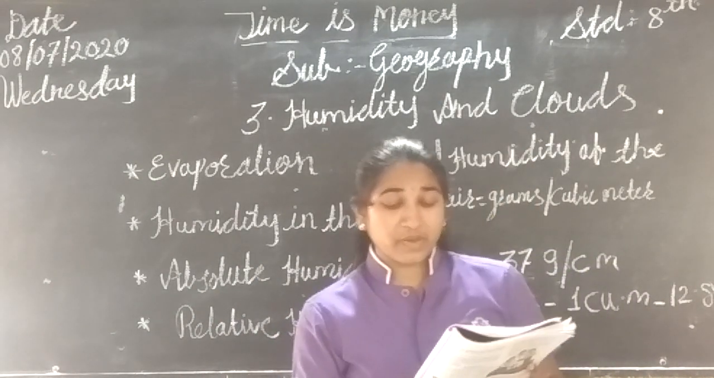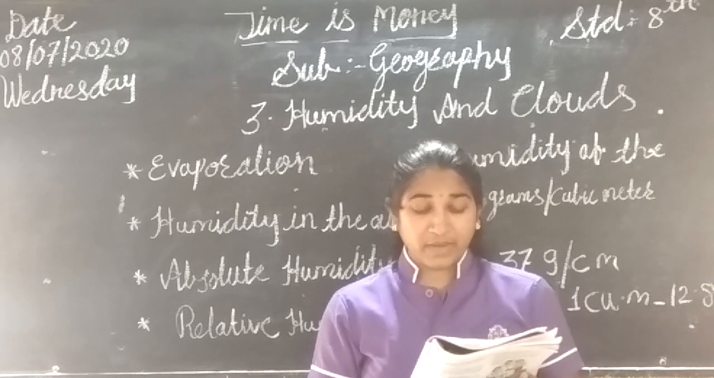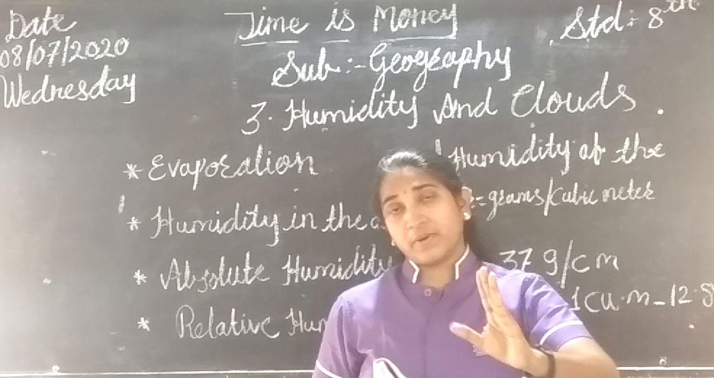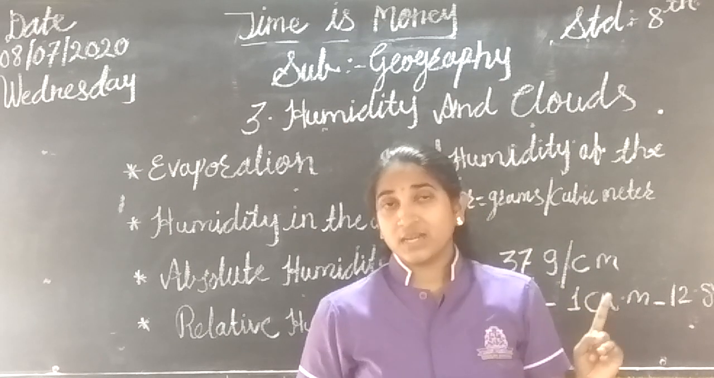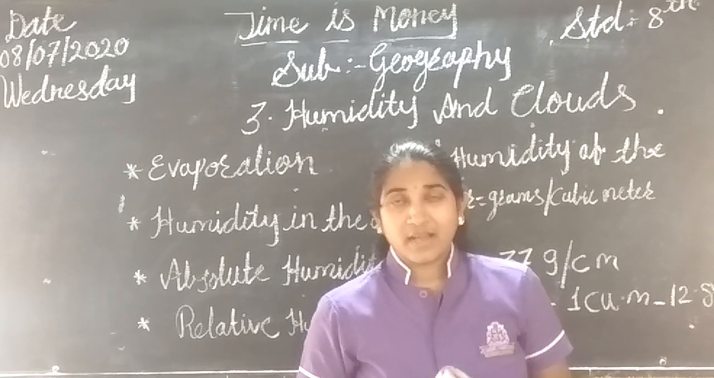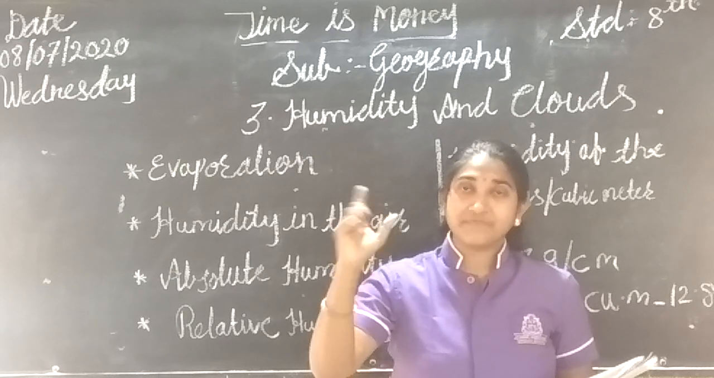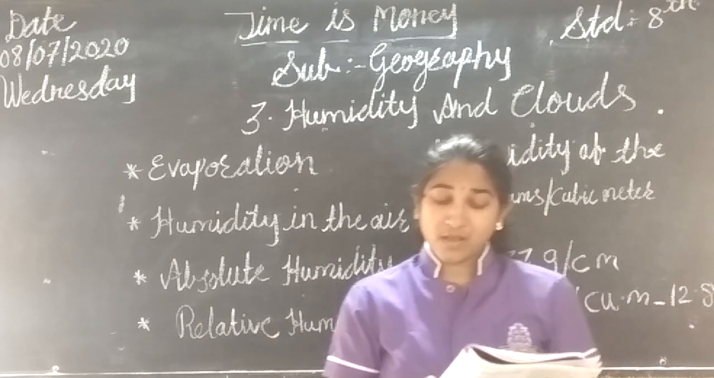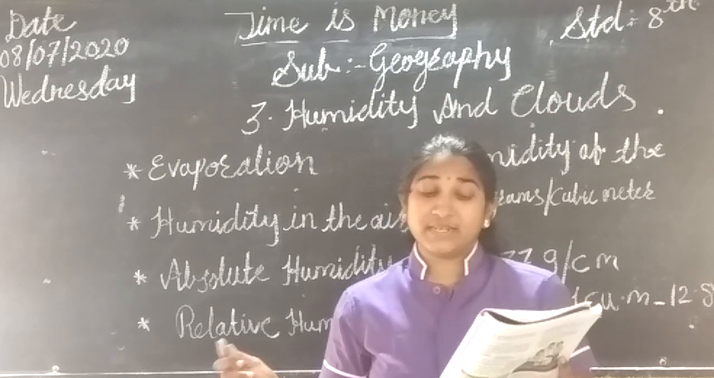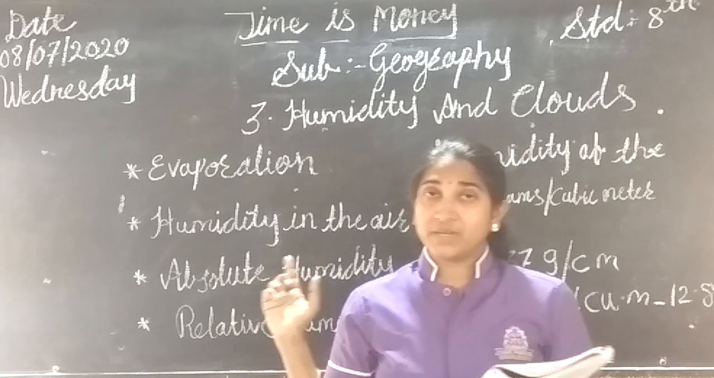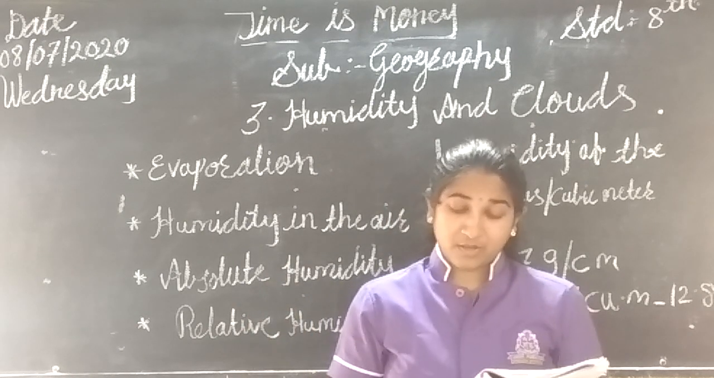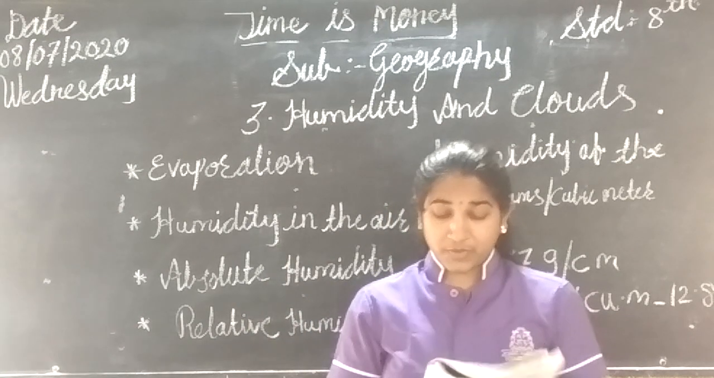The amount of water vapor in 1 cubic meter of air is absolute humidity. If the amount of water vapor in 1 cubic meter of air is given, then it is called the absolute humidity. You only have to remember this first. Try to keep in mind that the amount of water vapor in 1 cubic meter of air is called the absolute humidity.